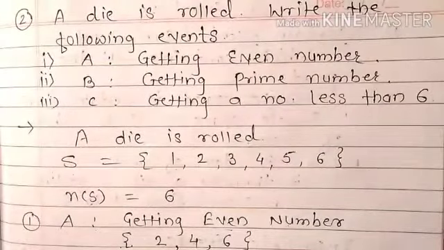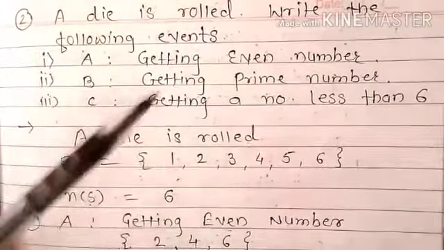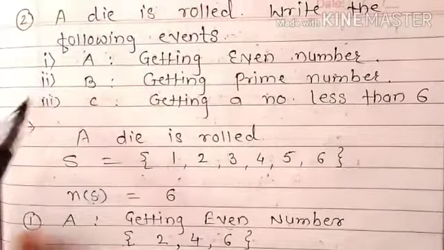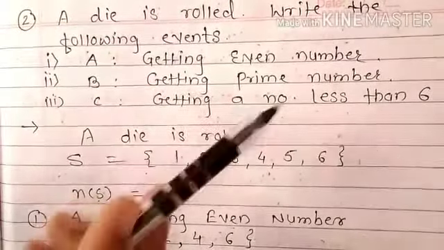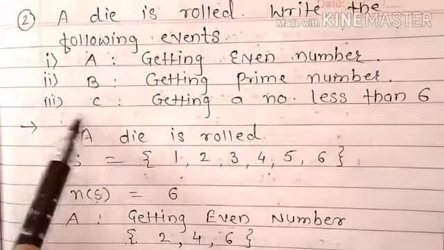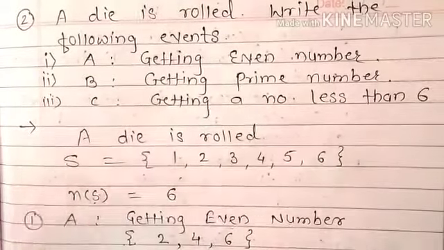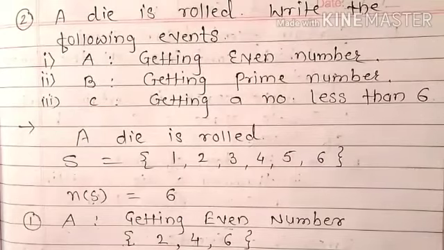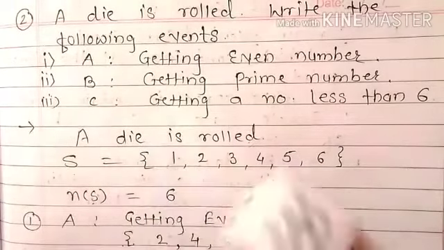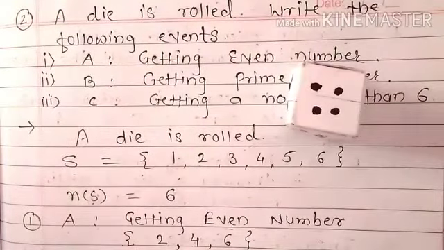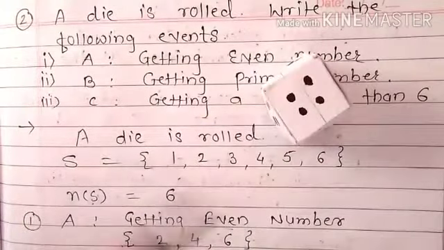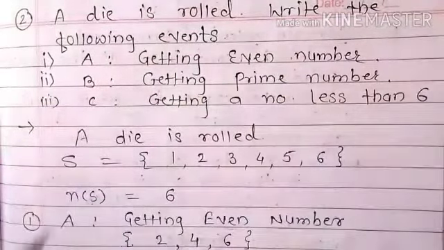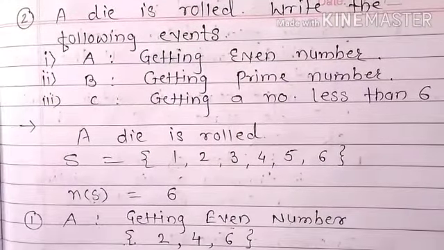Now the second example. A die is rolled. Write the following events. The first event A is getting an even number. The second event B is getting a prime number. And the third event C is getting a number less than 6. Now here a die is rolled. When this die is rolled, we get sample points 1 to 6, because on the die there are only 6 numbers. So N of S is equal to 6.